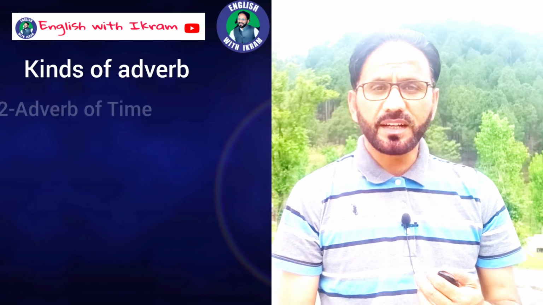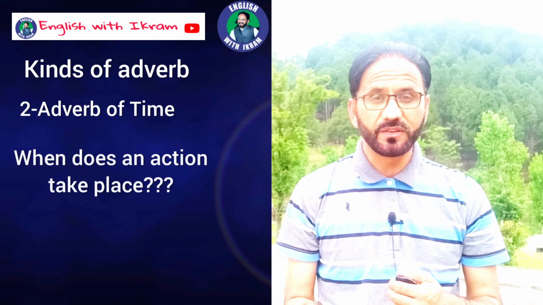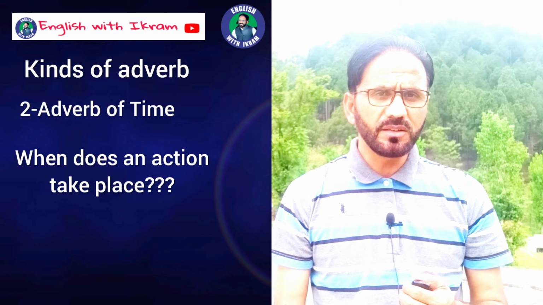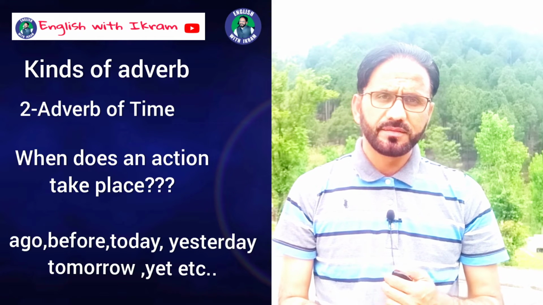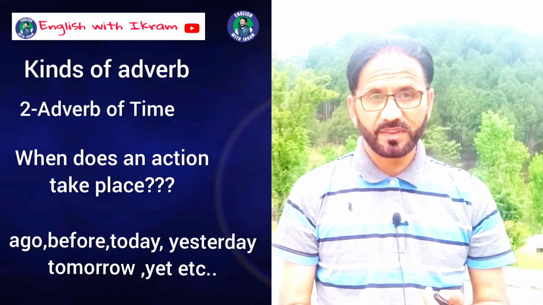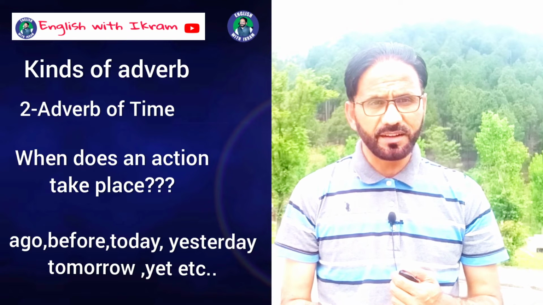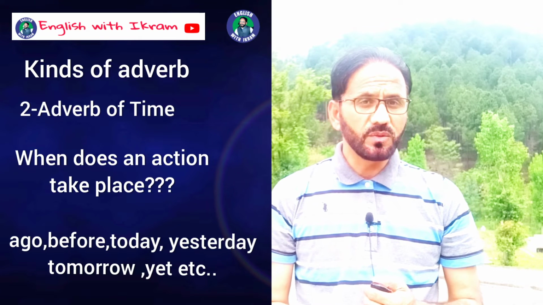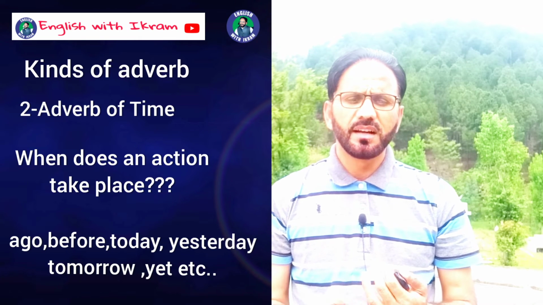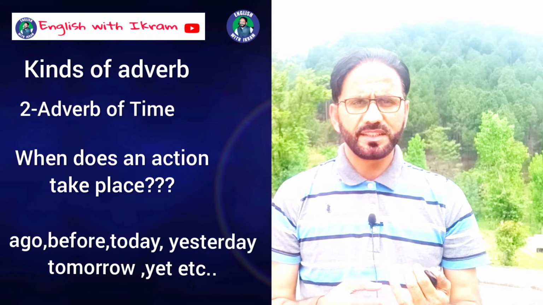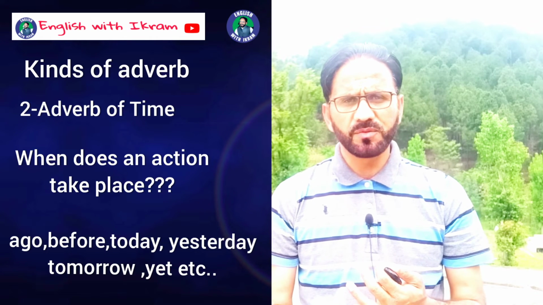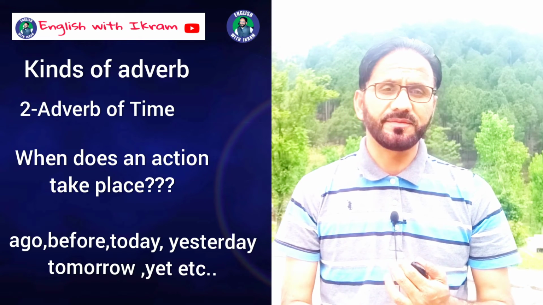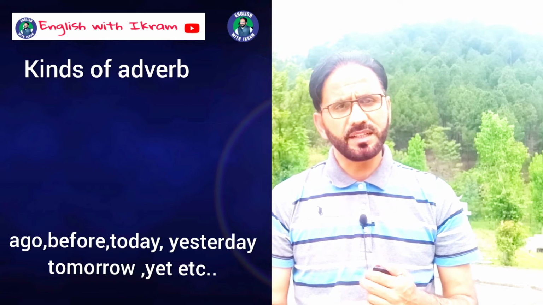Then adverb of time. When does an action take place? Adverbs of time tell us when does an action take place. For example, ago, before, today, yesterday. He came here yesterday. When did he come here? He came here yesterday. I have reached here just 2 minutes ago. Ago, before, sometimes, yet, yesterday, today, tomorrow. When an adverb tells us the time of occurrence of an action, these words are called adverb of time.